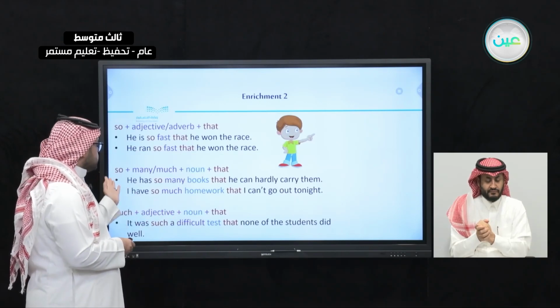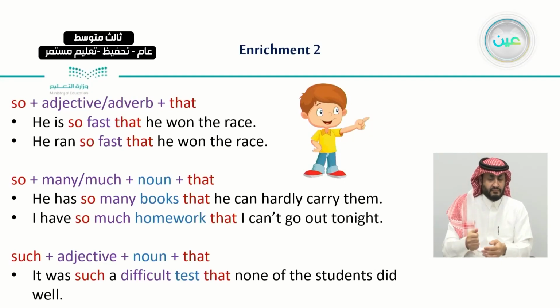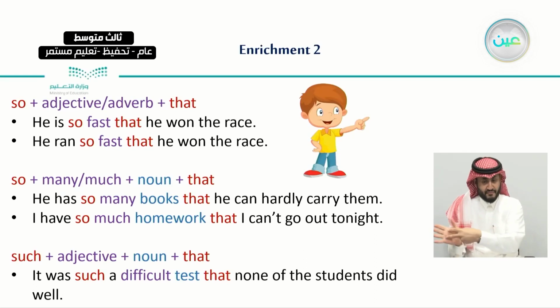And also when we use so with many or much, with a noun and that. He has so many books that he can hardly carry them. So here, so is the cause, and the result or the effect of that cause is as you can see here. And finally, such plus adjective and noun and that. We said that it was such a difficult test. This is the cause.